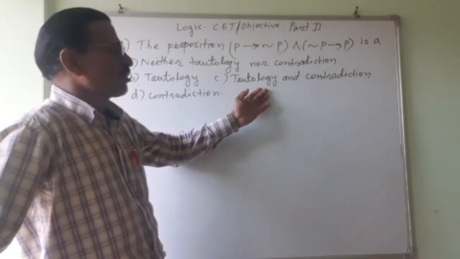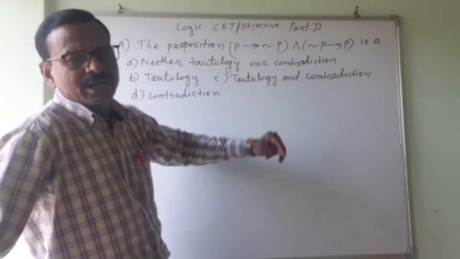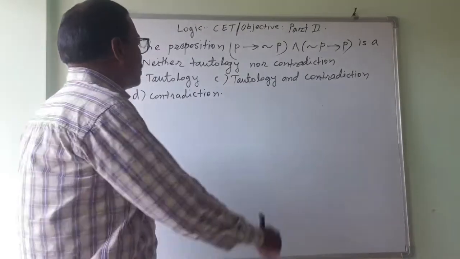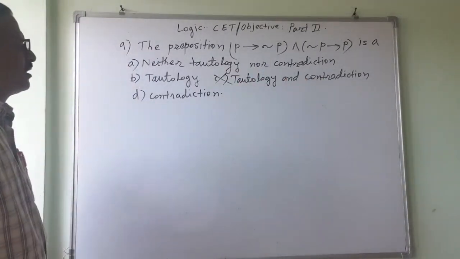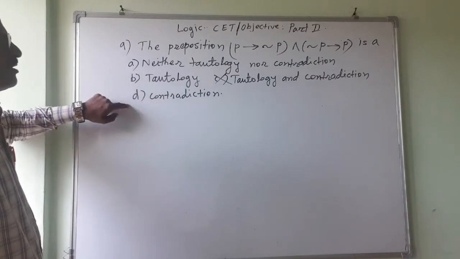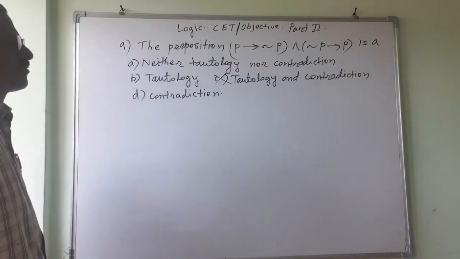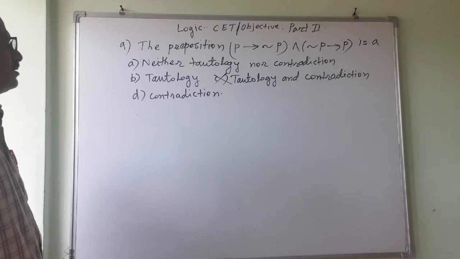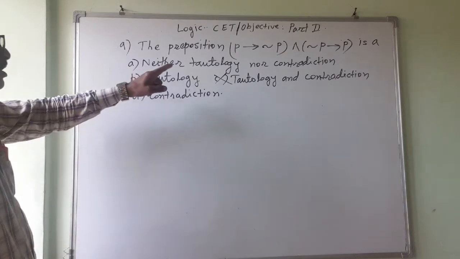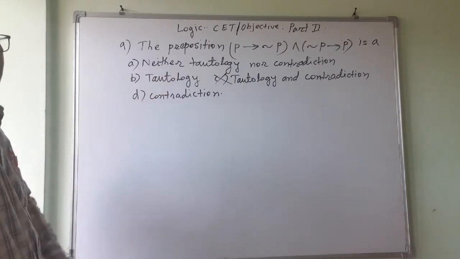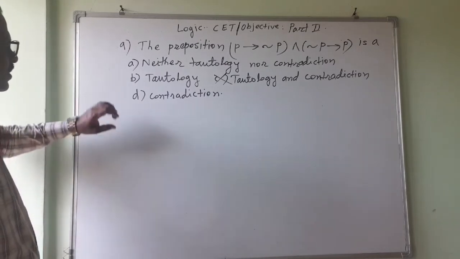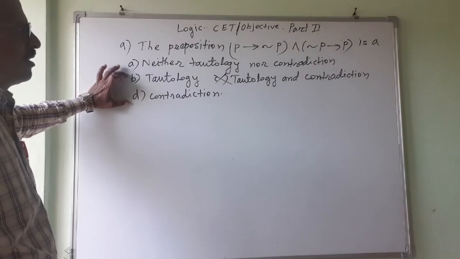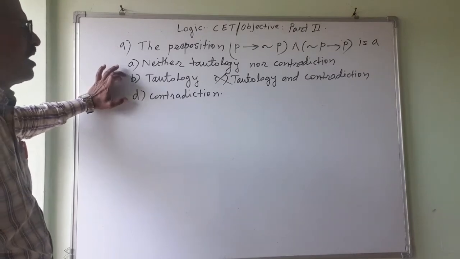Total true means tautology, total false means contradiction, and these two together are of no use. Any one of these three remains. Now neither tautology nor contradiction may also not be there. So 100% we can say the competition is between B and D. Now we have to solve it.